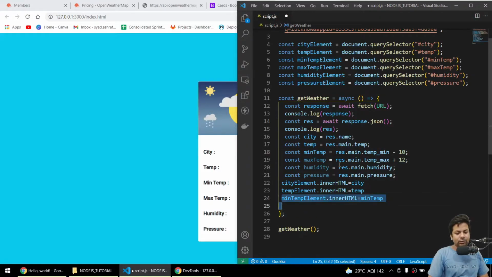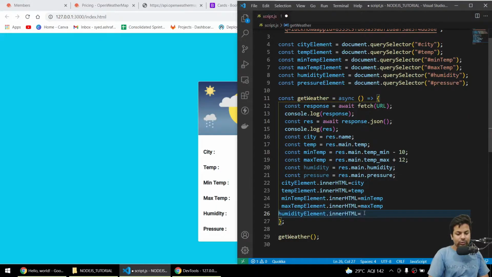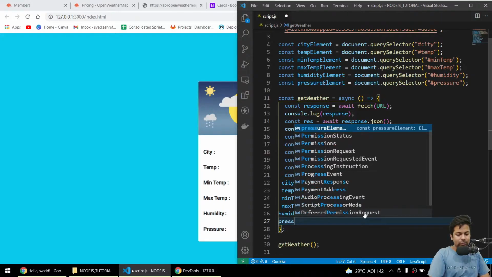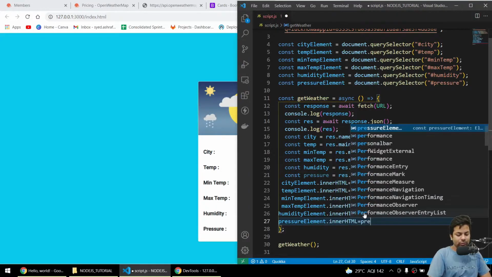Then I'll copy this for the max, and here I'll change it to max. Now the humidity, so I'll say humidity element dot inner HTML equals humidity. I could have done inner text also, but yeah, let it be. Pressure element dot inner HTML equals pressure.